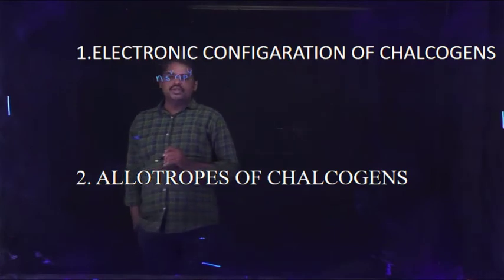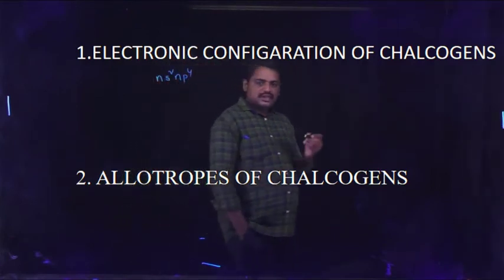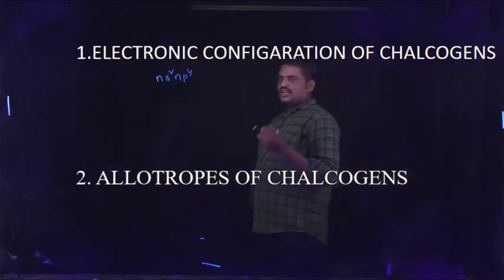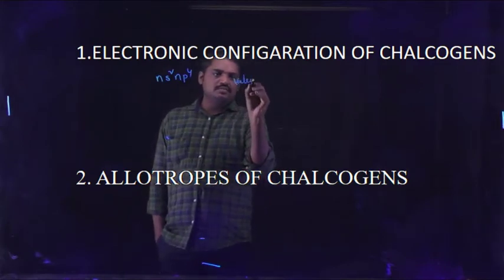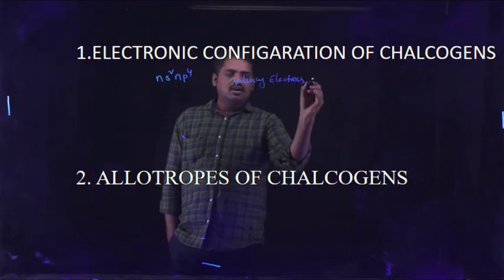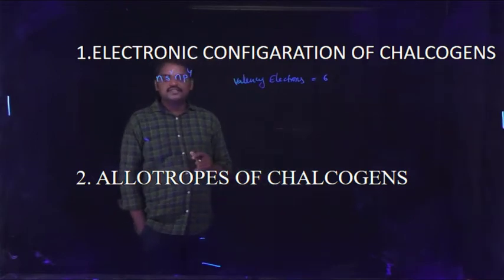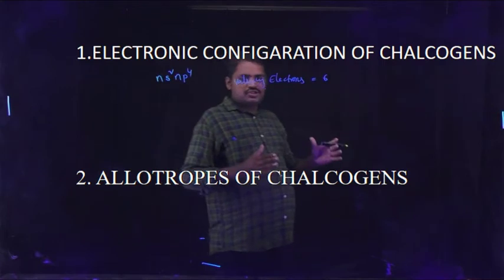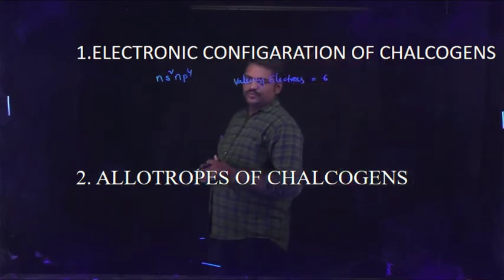The total number of valence electrons is equal to 6. This is why these elements are known as 16th group elements.